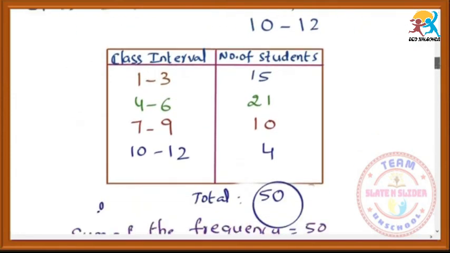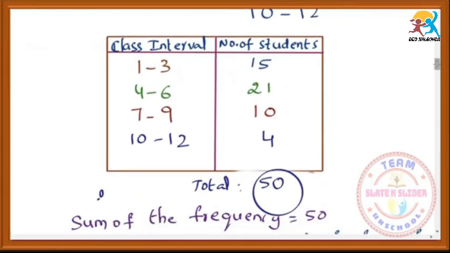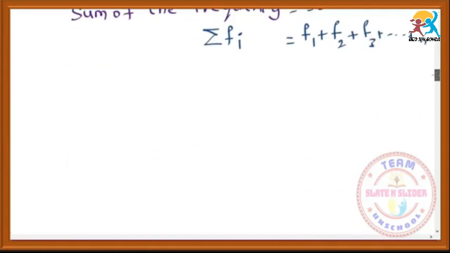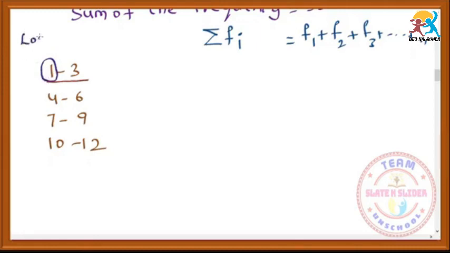And see the class intervals: 1 to 3, 4 to 6, 7 to 9, 10 to 12. Just we will write the class intervals. Just observe. This is the first class interval. In this class interval, one is actually the least one, and it is called the lower limit.